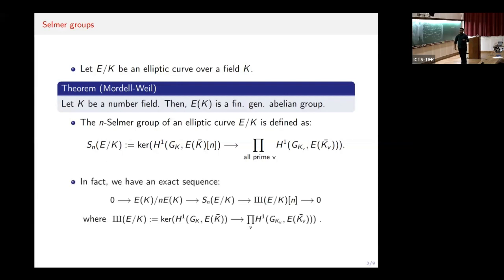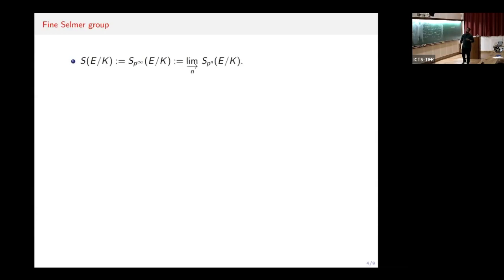We also saw that E(K)/nE(K), the weak Mordell-Weil group, in fact injects inside the Selmer group, and the quotient is the n-torsion of the Tate-Shafarevich group, which is defined as the kernel of the global-to-local map from H^1(G_K, E[n]) to the product over all primes of H^1(G_{K_v}, E[n]). In particular, if I take n to be p, I can show that the F_p-dimension of the p-Selmer group is greater than or equal to the rank, which requires an upper bound on the Mordell-Weil rank of the elliptic curve over K. The p-infinity Selmer group is defined as the direct limit of the p^n Selmer groups over K.